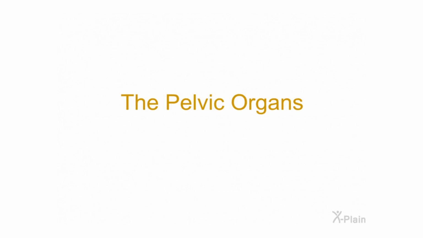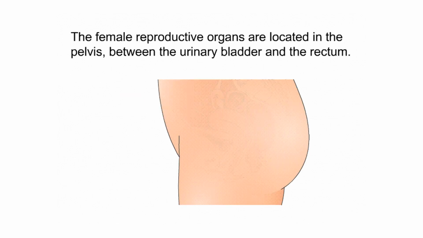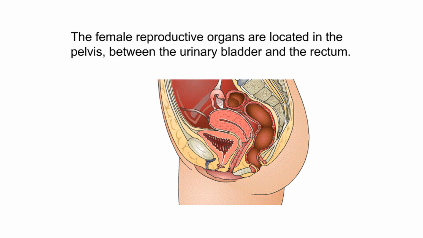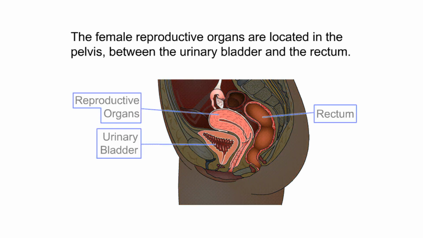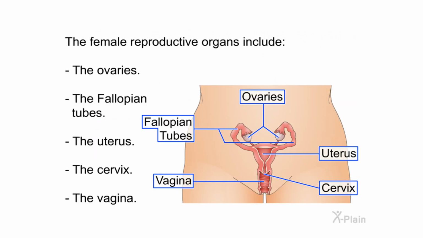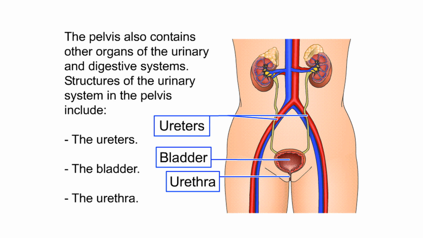The pelvic organs. The female reproductive organs are located in the pelvis, between the urinary bladder and the rectum. The female reproductive organs include the ovaries, the fallopian tubes, the uterus, the cervix, the vagina. The pelvis also contains other organs of the urinary and digestive systems. Structures of the urinary system in the pelvis include the ureters, the bladder, the urethra.